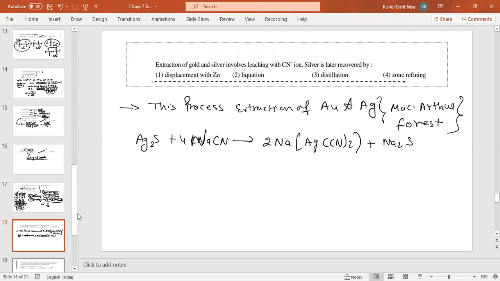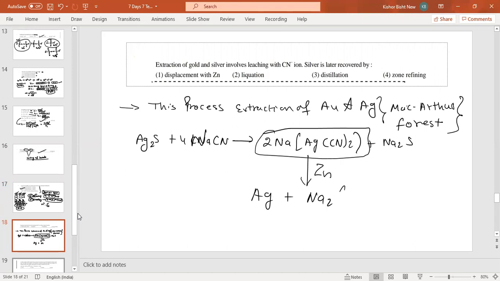So now you're asking about silver later. After that, whenever it formed, which metal is used to separate the Ag? Here zinc is used to separate, and then it forms Ag plus Na2[Zn(CN)4]. Please remember, here CN is 2, here CN is 4. So which metal is used?